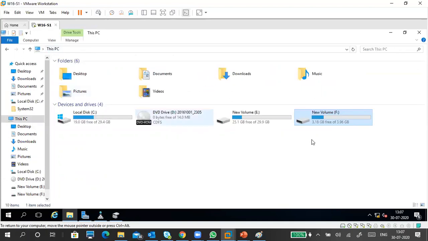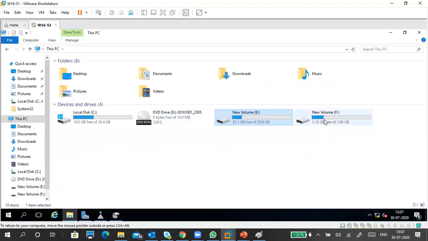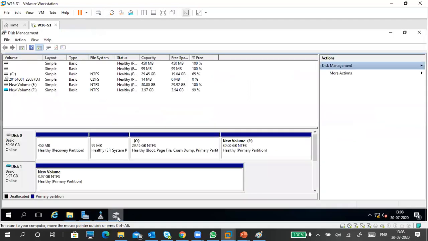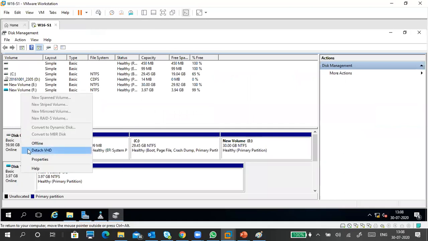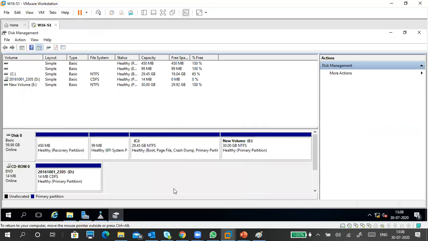So I put some data in my F drive. Where is it storing? Actually it is storing in this one only. Okay, we copied here, but actually it is storing here only. Okay, 20 GB occupied, already 4 GB occupied here. Now what I'm going to do is, I'm going to detach it. Detach. Okay.